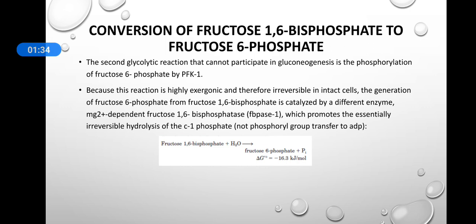This reaction is not reversible because it is highly exergonic, and we require a different enzyme called Mg2+ dependent fructose 1,6-bisphosphatase, or FBPase-1. This enzyme catalyzes the conversion of fructose 1,6-bisphosphate to fructose 6-phosphate, so this bypass is also met by this enzyme.